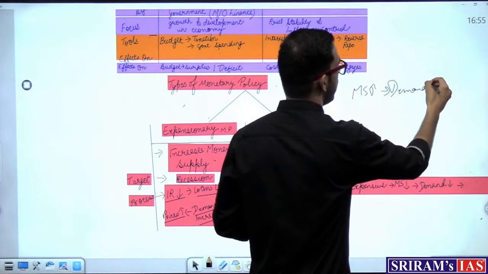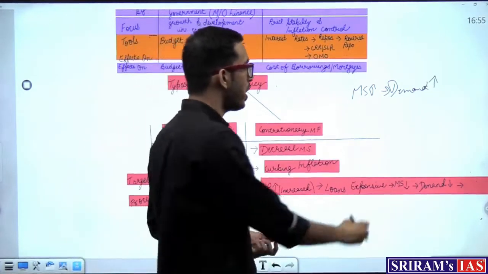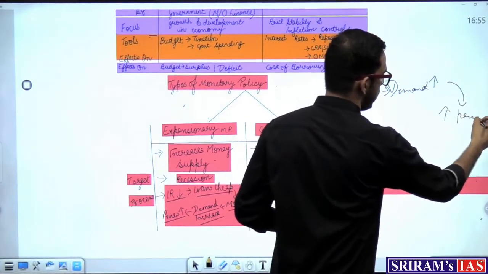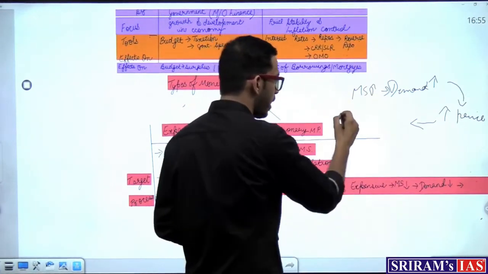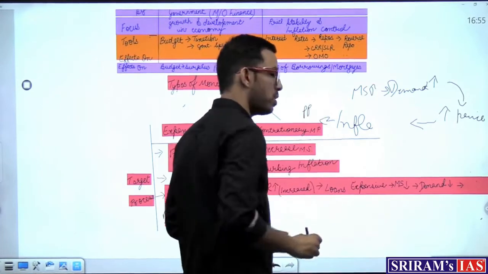Their demand for a particular commodity was higher, and when they demanded more and more of a particular commodity, it led to an increase in the price of the commodity. And when the price increased, it led again to inflation and a fall in the purchasing power of the person.